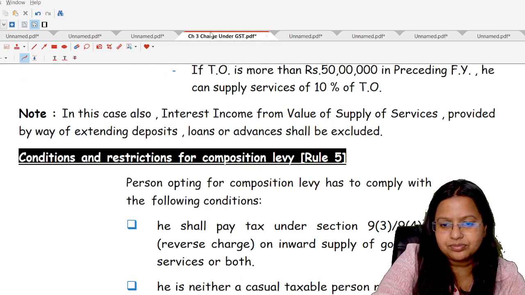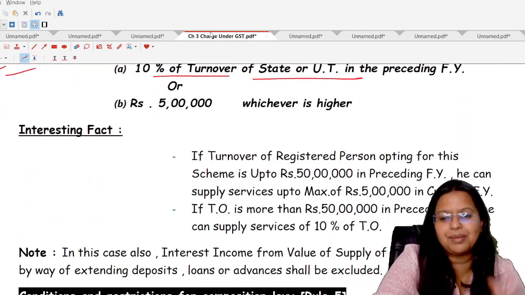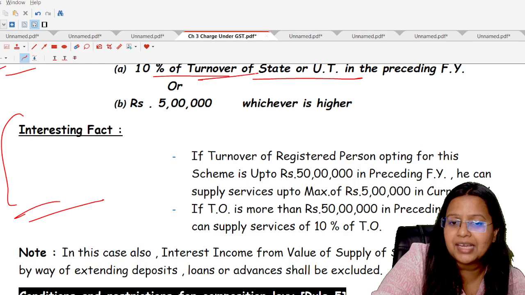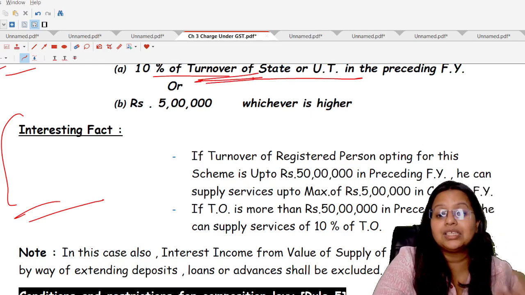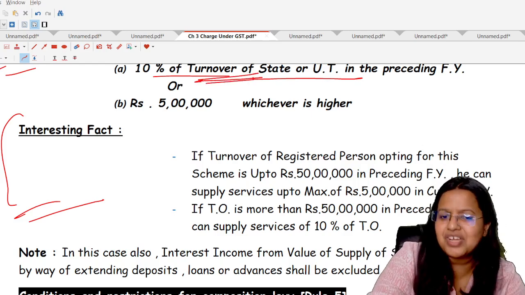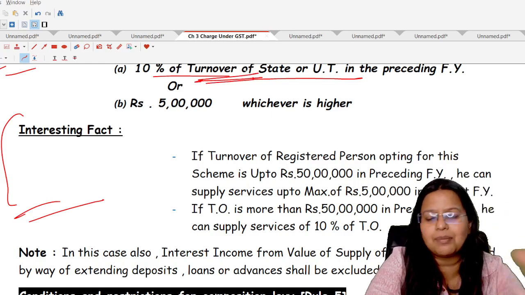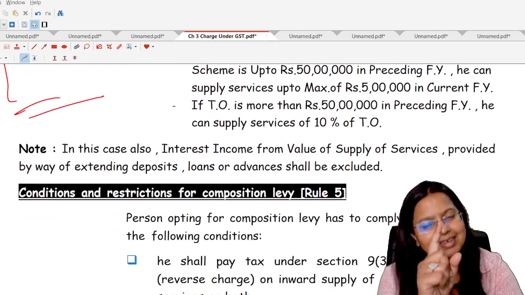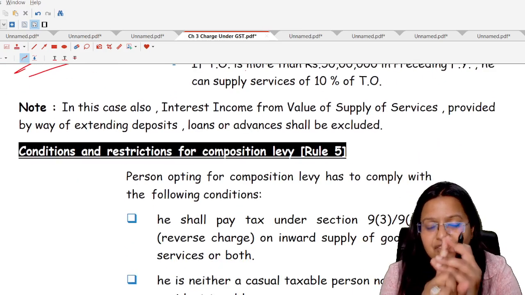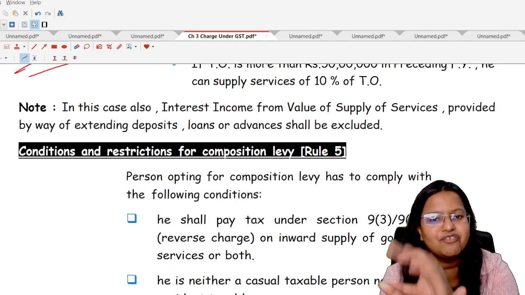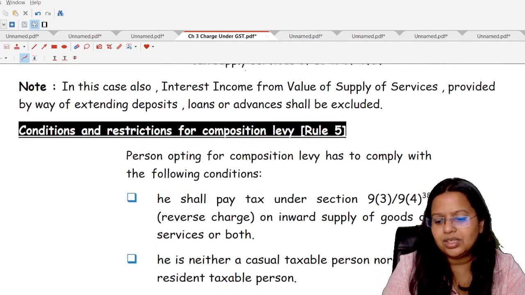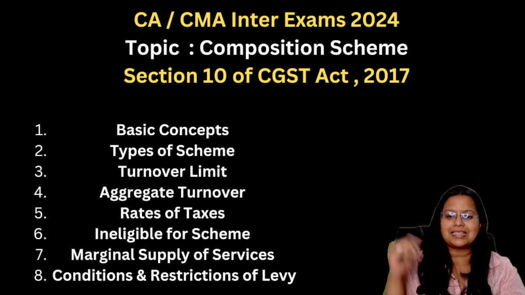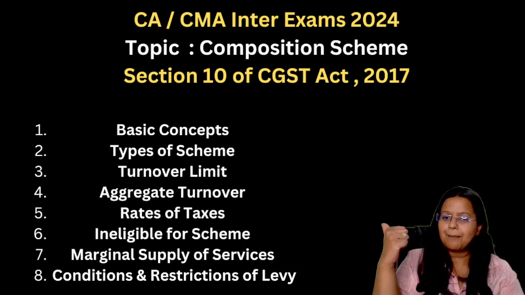I have already written this memory technique in the interesting text section also. As students, in this case also, by calculating the turnover, we have to explain the turnover in the category of interest income from supply of services to any other person, or financial services, which is the same supply that we have covered in the category of aggregate turnover. Now, the next subtopic. We have already covered eligibility for the scheme. Also, we have covered the composition supply of services.